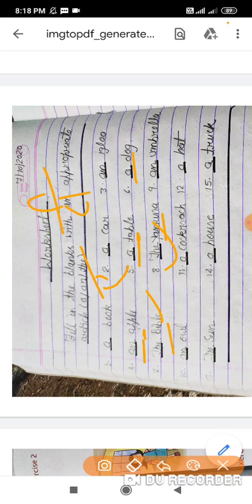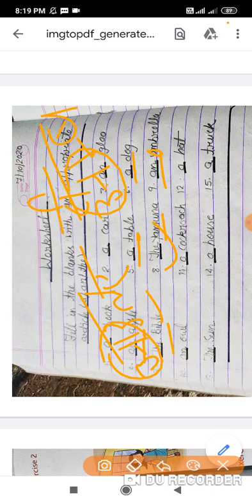After that, umbrella. The pronunciation of umbrella, u is a vowel sound, so we put an here. After that, owl. The pronunciation of owl is owl, and it is a vowel sound, so we put an here.